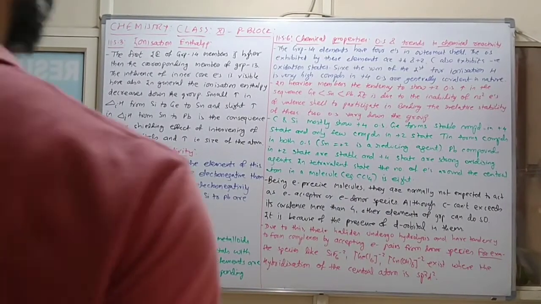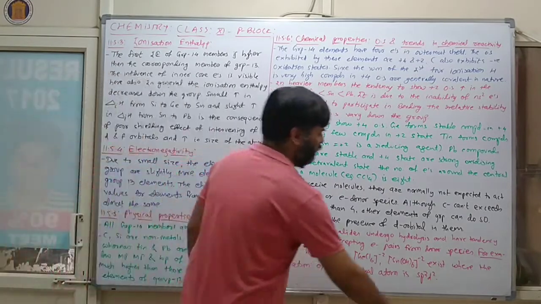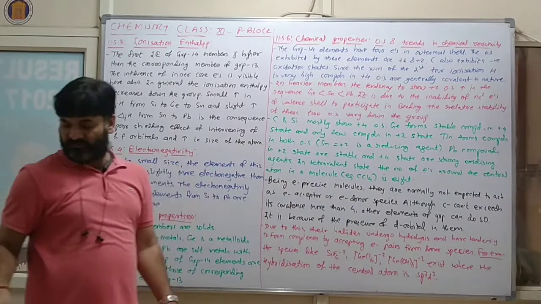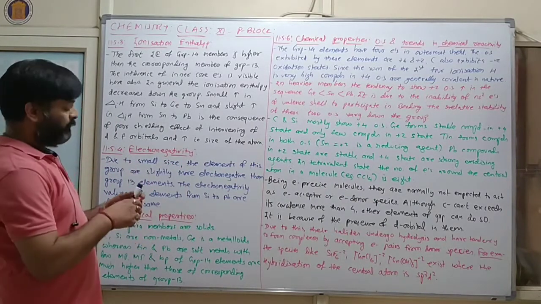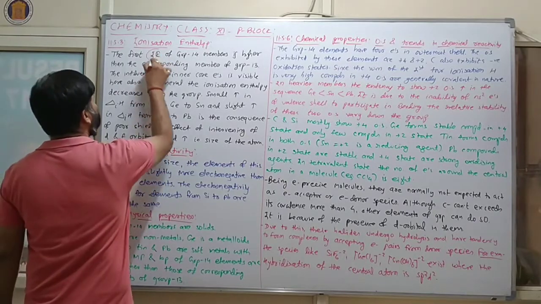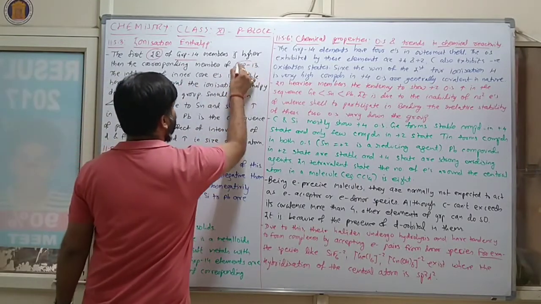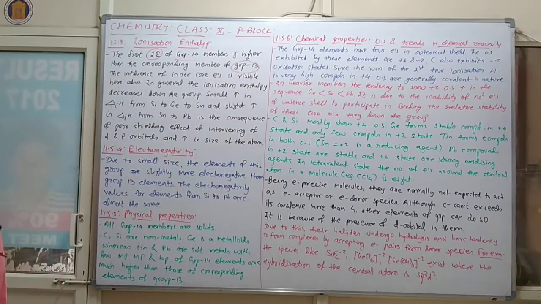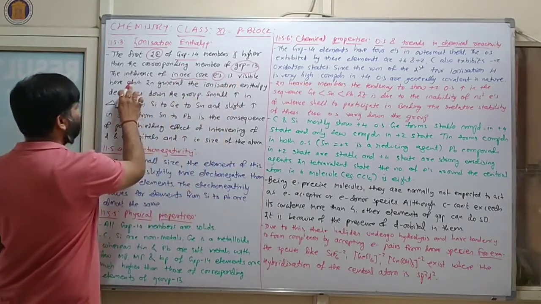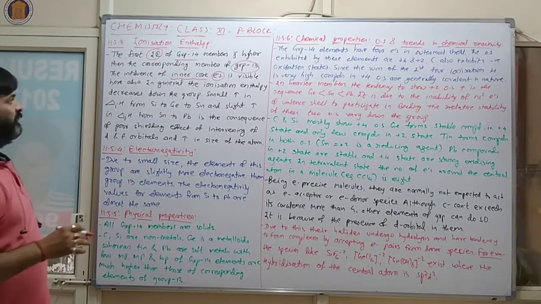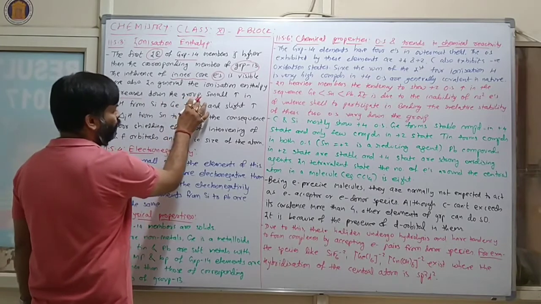Now we will discuss ionization enthalpy. So what is ionization enthalpy? Ionization enthalpy is a suitable word for metal. Clear? ये सब चैप्टर 3 में बताया हुआ है. The first ionization enthalpy of group 14 members is higher than the corresponding members of group 13. The influence of inner core electrons is visible here also. Clear? In general, the ionization enthalpy decreases down the group.